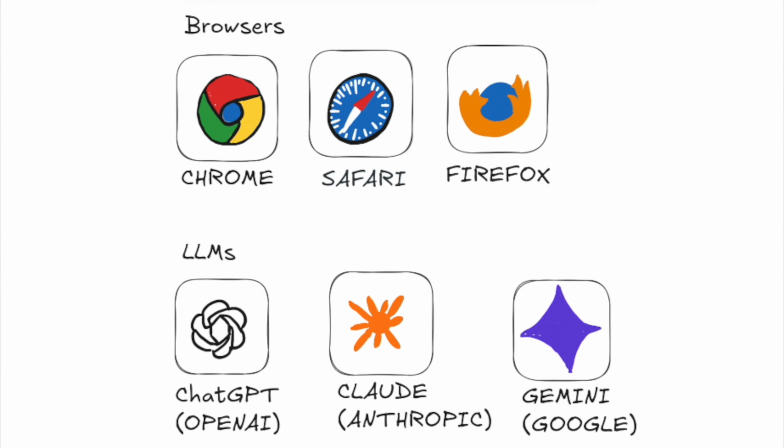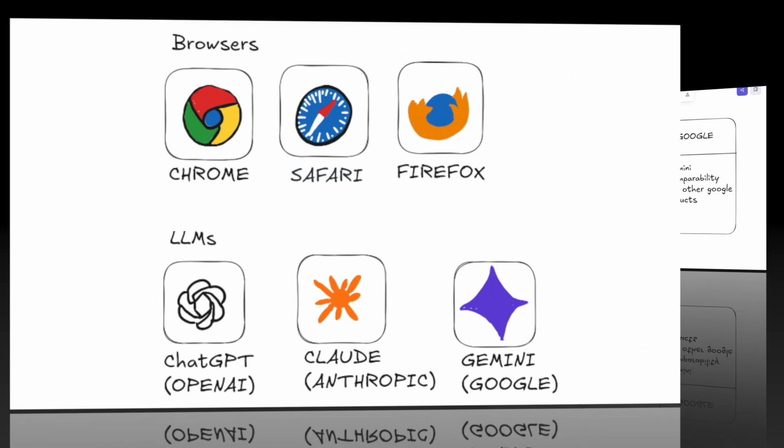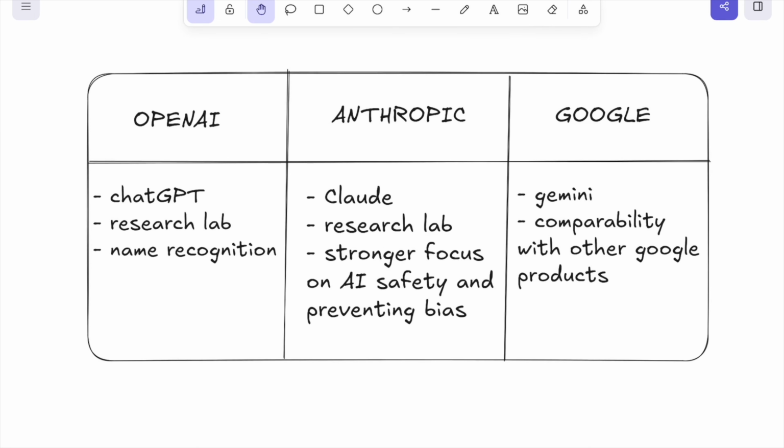Under the hood, they're all LLMs, all trained on massive amounts of text data, all predicting the most likely next words, all with the same fundamental strengths and limitations. If you're curious about digging deeper into what an LLM actually is and why these tools sometimes get things wrong, definitely recommend checking out my last video. I'll link it below. If you want to pick based on which company's values align most with yours, that's totally valid. So I'll give a quick overview about the three big ones.